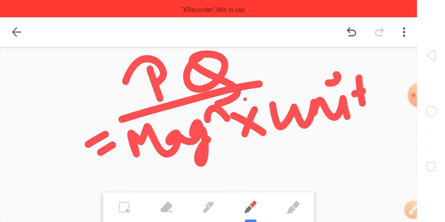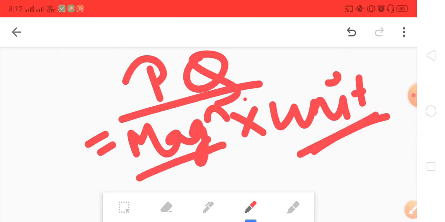I think you might know that magnitude is nothing but the numerical value, and unit is something like kilometers, meters, seconds, grams. Suppose someone says 500 kilometers: here 500 is the magnitude and the unit is kilometer. So physical quantity equals magnitude into unit.